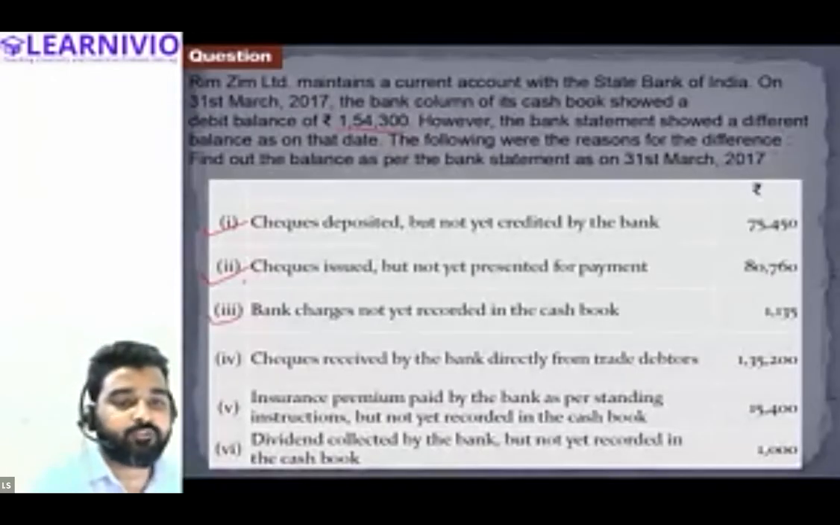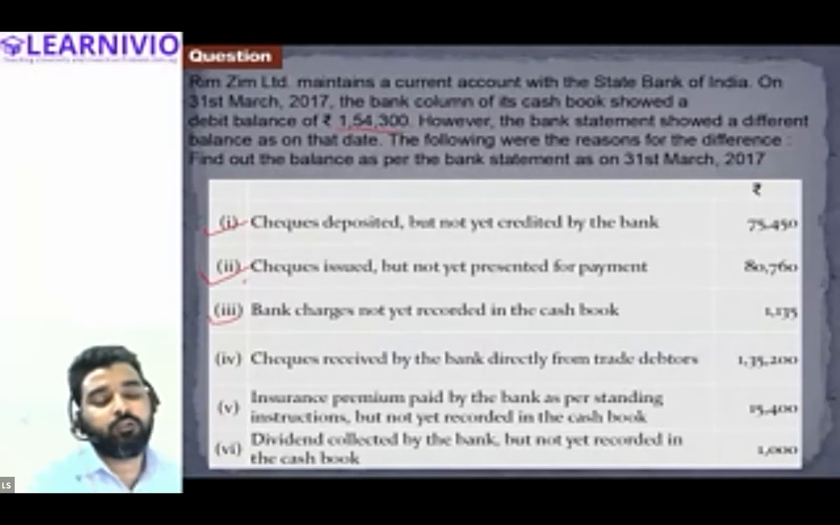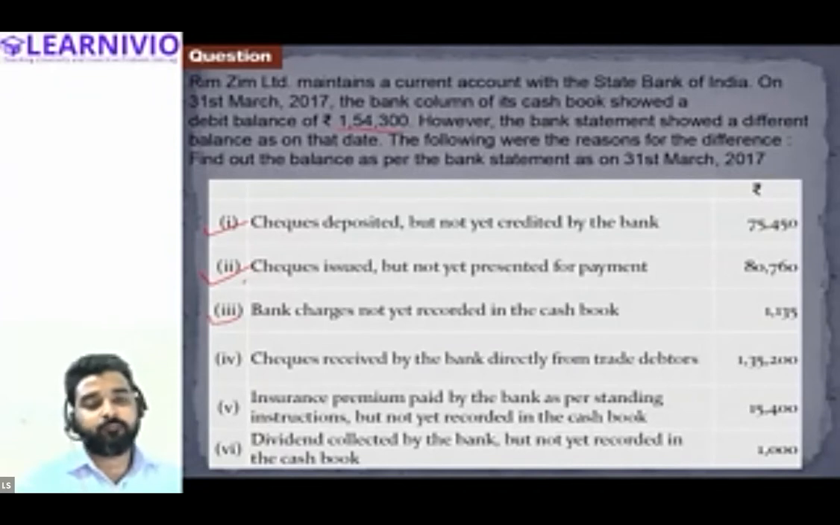Okay. Next transaction, check received by the bank directly from trade debtors. One of our debtors directly deposited the check into the bank account.